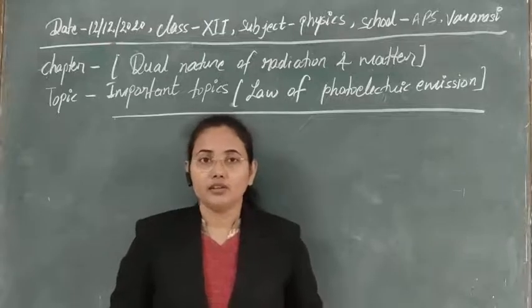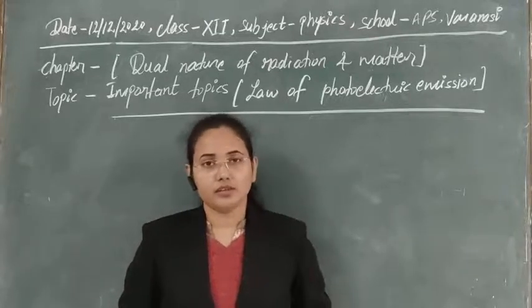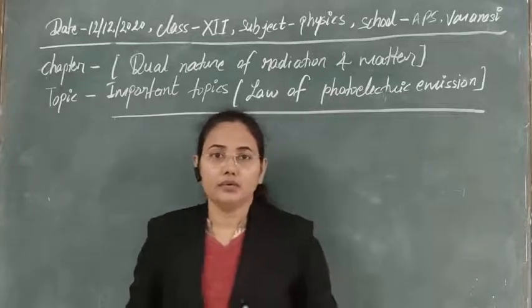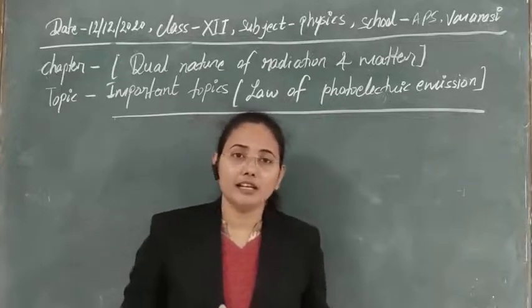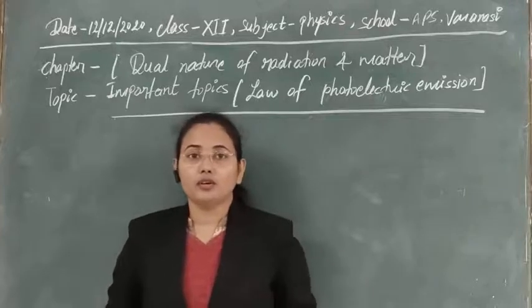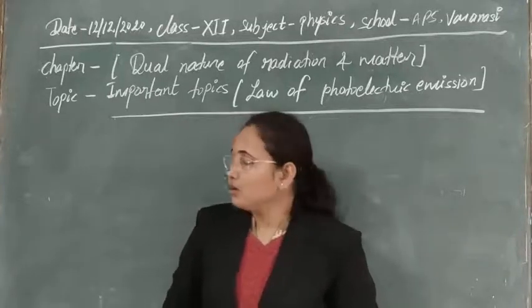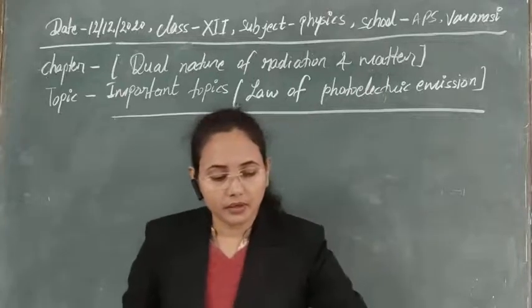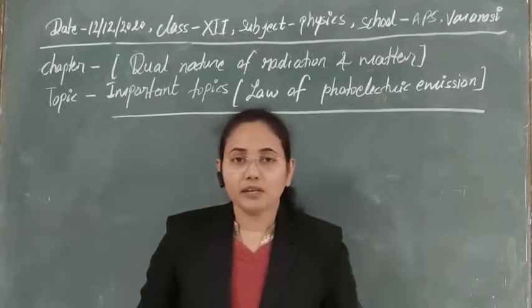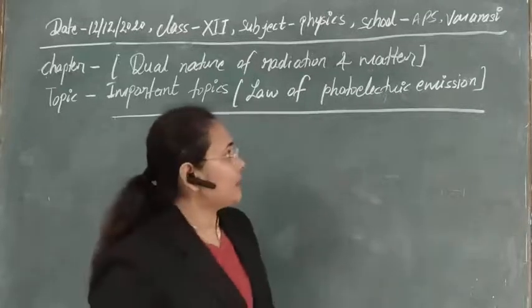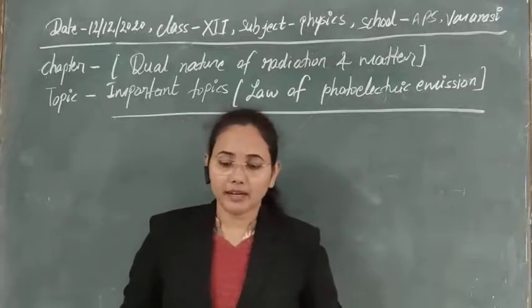Here we are using electromagnetic radiation for the emission of electrons. So, in brief, it is clear what photoelectric emission is and why we need light of suitable frequency for it. Now let's see the experiment of Lenard and Hallwachs to understand the concept of photoelectric emission.